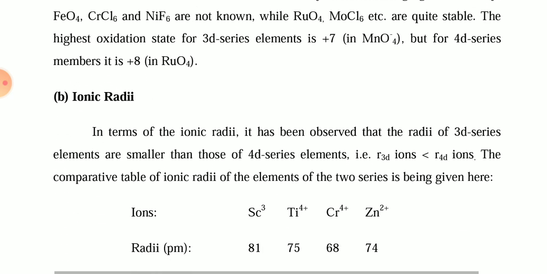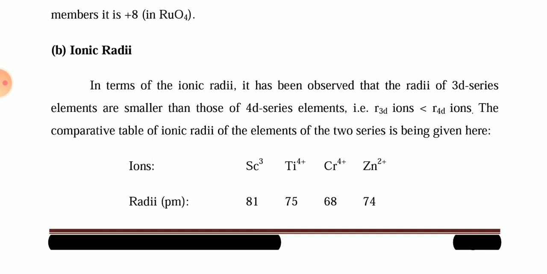Next is ionic radii. In terms of the ionic radii, it has been observed that the ionic radii of the 4d transition series are larger than those of the 3d transition series. So the first transition series has lower ionic radii values as compared to the second transition series ionic radii values.